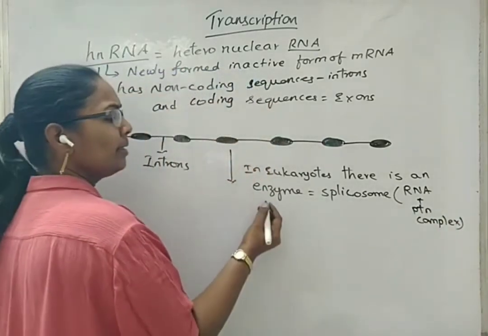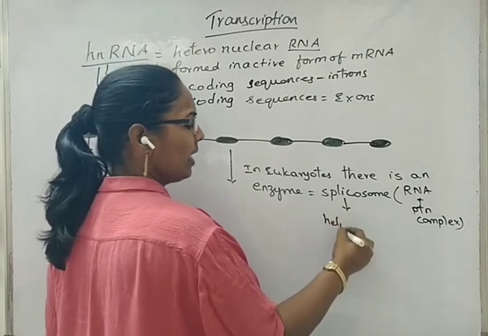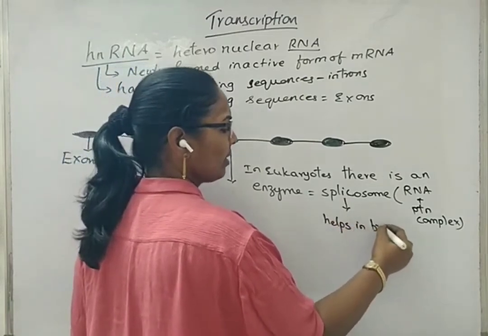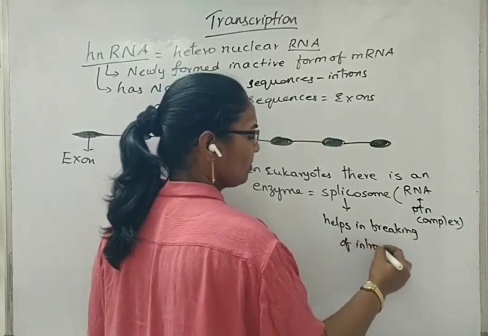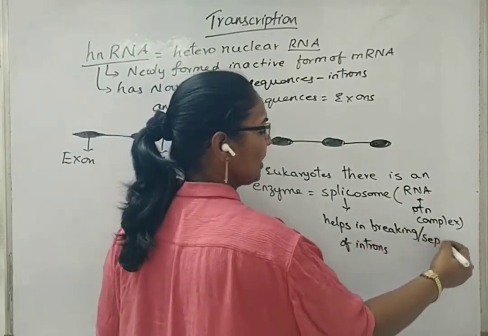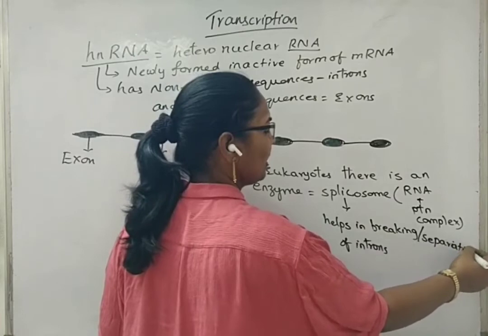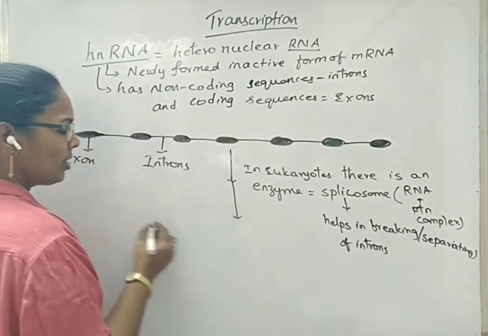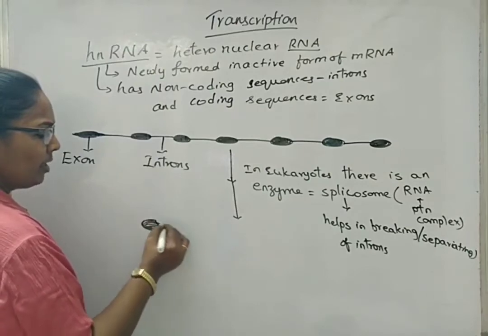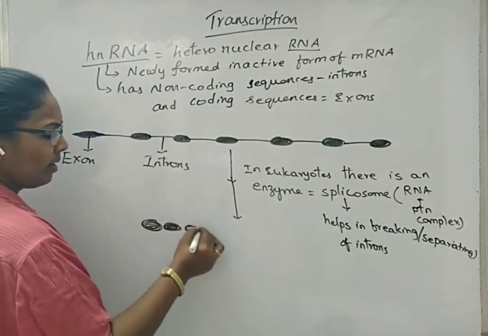It helps in breaking or cutting off introns. We can also use the term separating of introns. So spliceosome removes the introns, and we get a combination of exons only, like this.